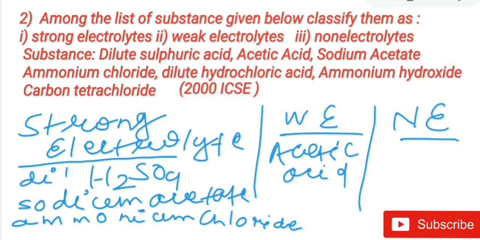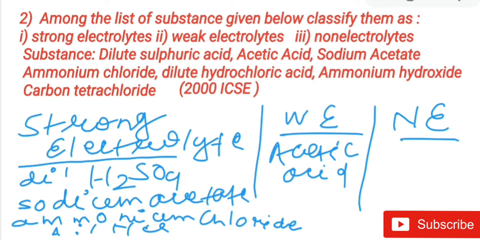Now dilute hydrochloric acid. Also it is a strong acid. So I can write dilute HCl. So dilute HCl is also coming, or you can write the dilute HCl as a what? Strong electrolytes.